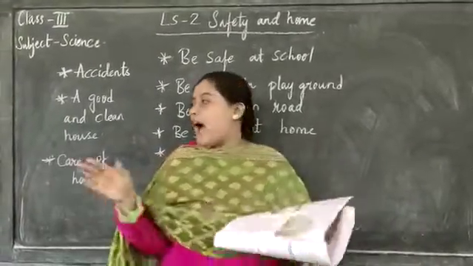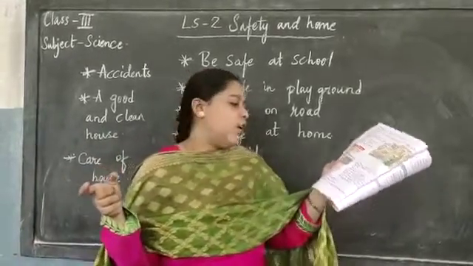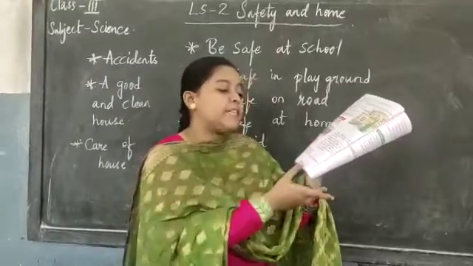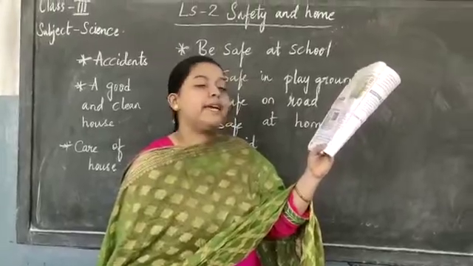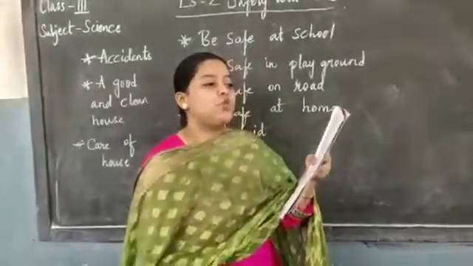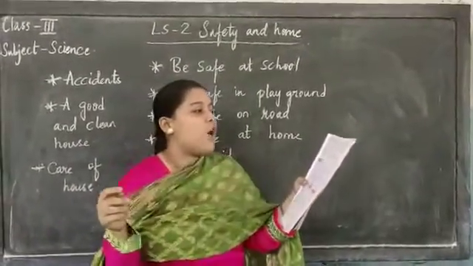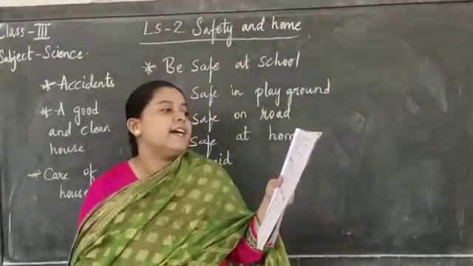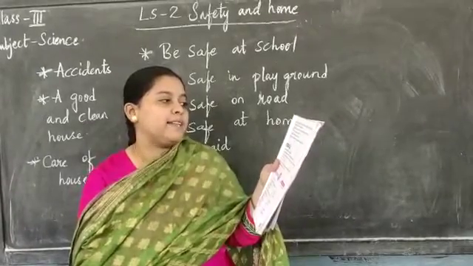Okay, now coming to how you must take care of a house, I want to give one reading. All of you look: houses should be swept and mopped every day. Waste materials should be thrown in the dustbins. The dustbin should be kept covered. Drains from the kitchens and bathrooms should always be covered to keep mosquitoes and cockroaches away. Wash stations, toilets and bathrooms must be washed and cleaned daily. Curtains must be washed regularly. Dust the household appliances daily.